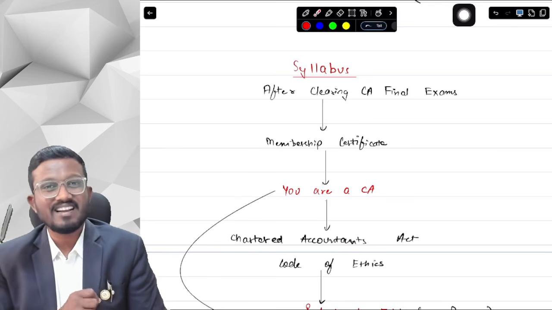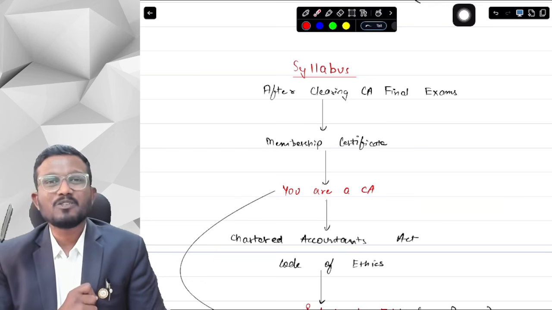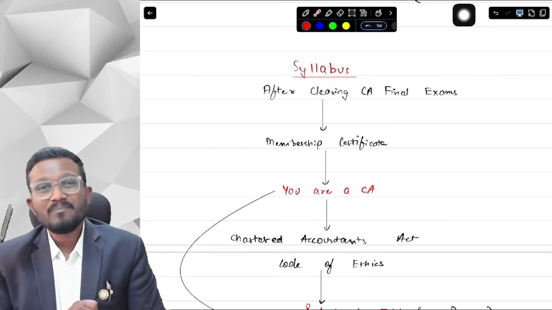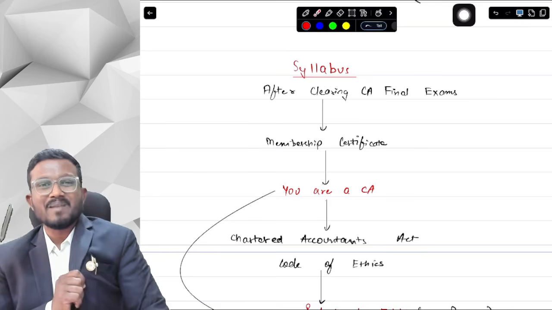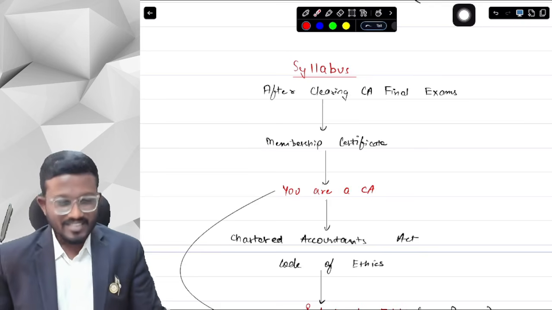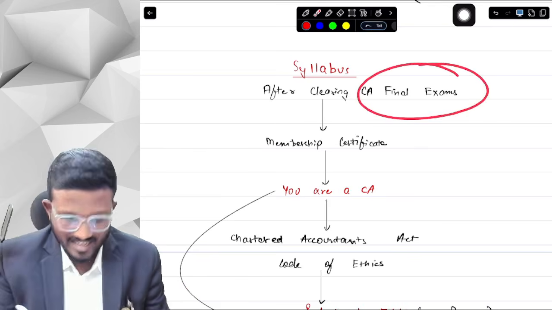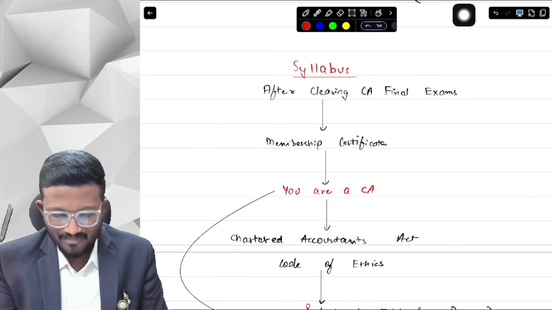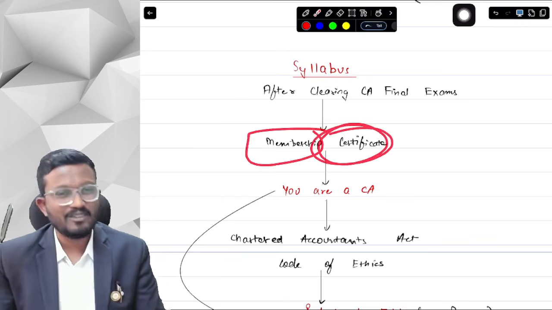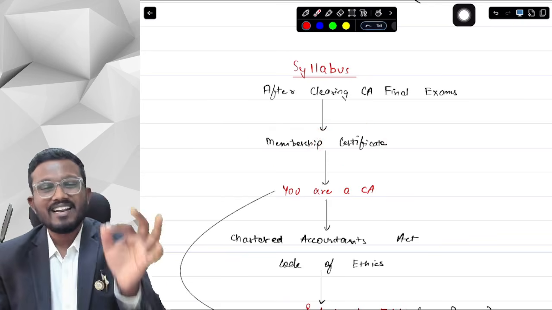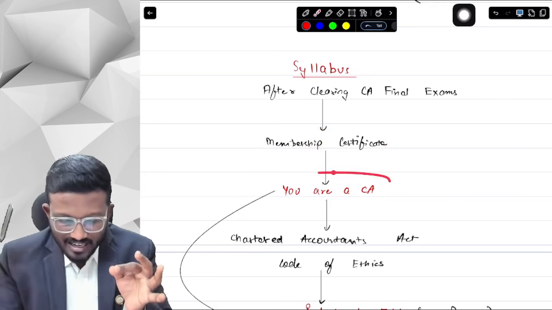I wear all the pens and the badges in every lecture, and in every YouTube video I wear this, just to help you manifest that you will be getting these badges and pens yourself too. So yes, you have finally cleared your CA Final examinations and now you are applying for a membership certificate to the Institute of Chartered Accountants of India. So finally, after applying for membership, you are a chartered accountant.